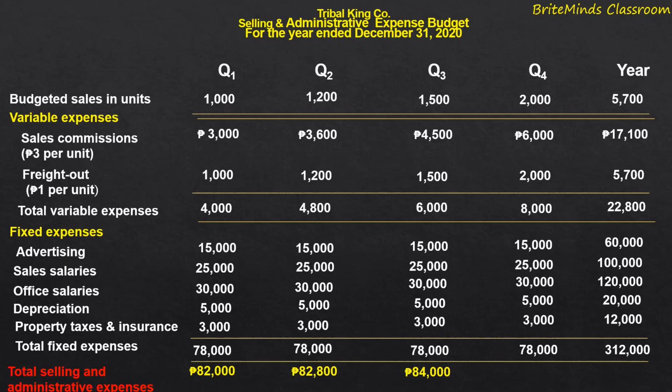Therefore, the total selling and administrative expenses amounted to 86,000 pesos. And then for the entire year, the total variable expense is 22,800 plus the total fixed expense of 312,000. So the total selling and administrative expense amounted to 334,800. So this is how to prepare the projected selling and administrative expense budget.